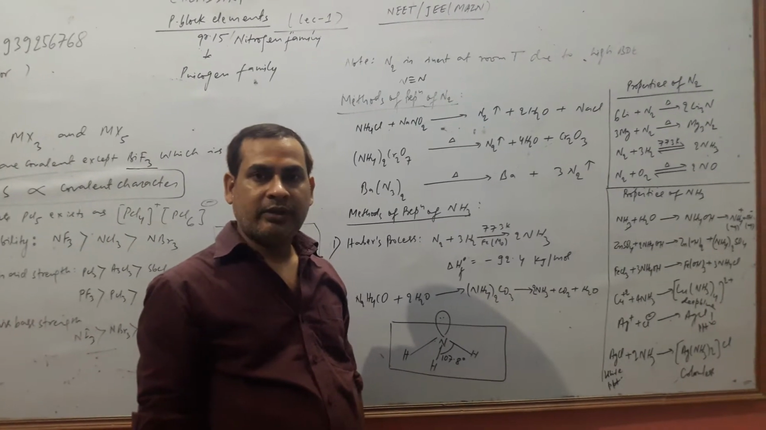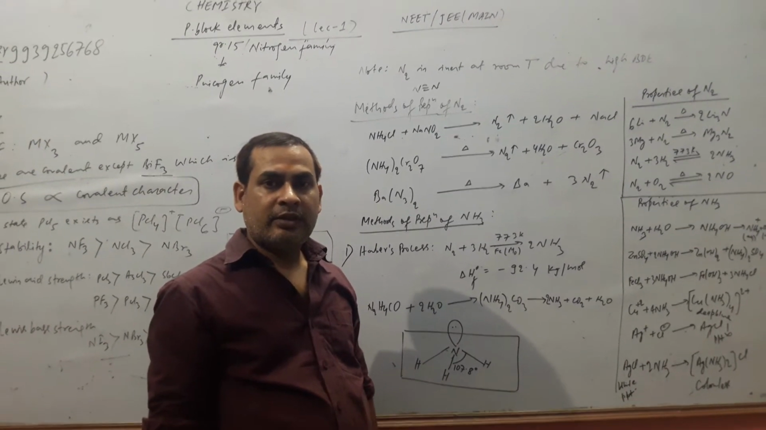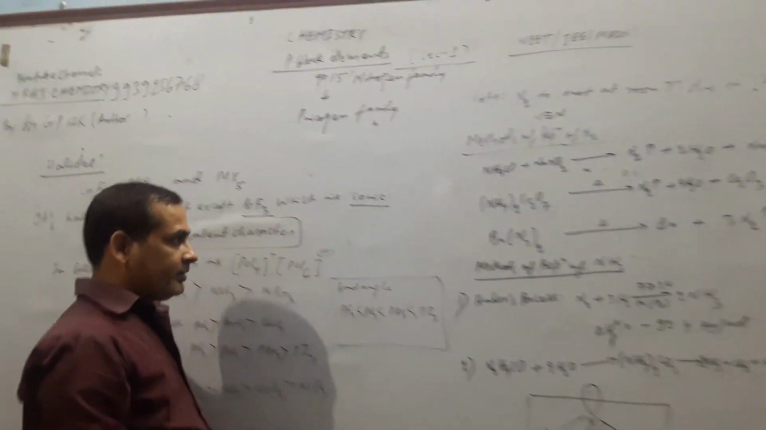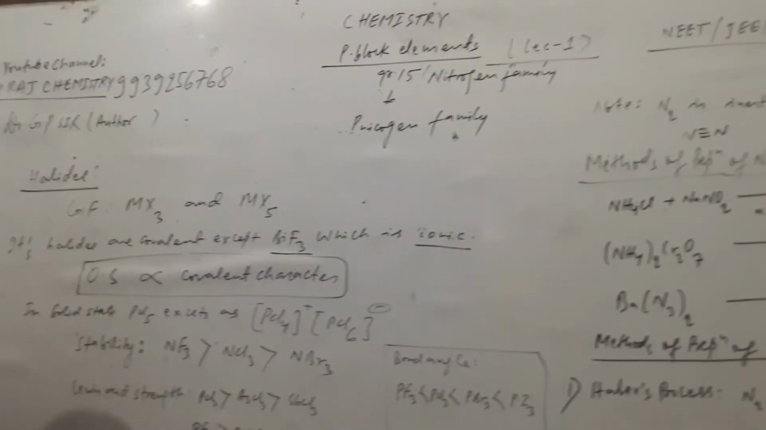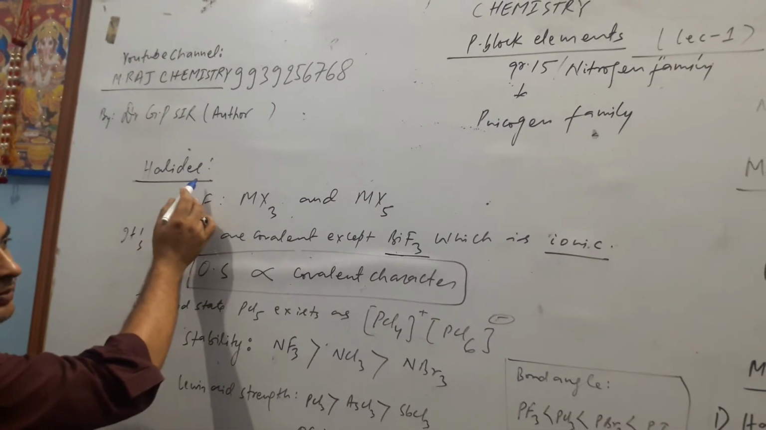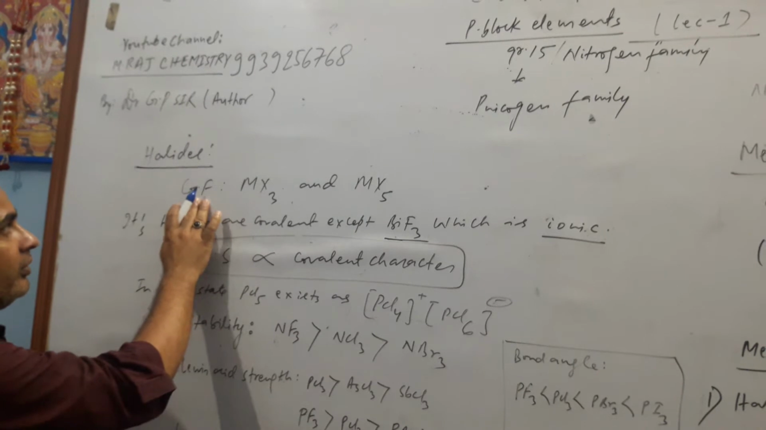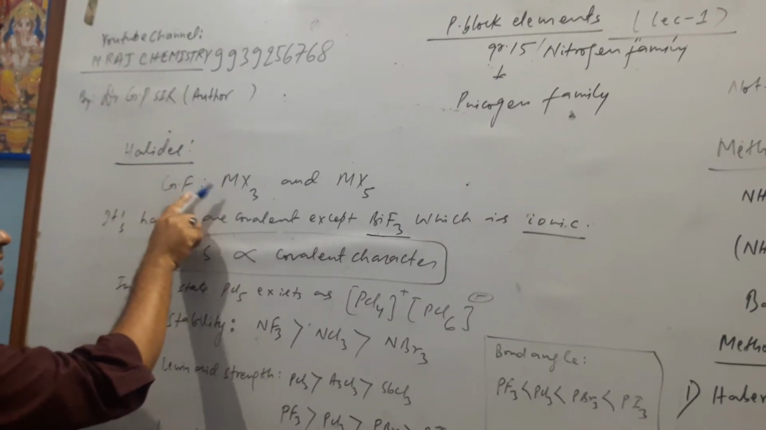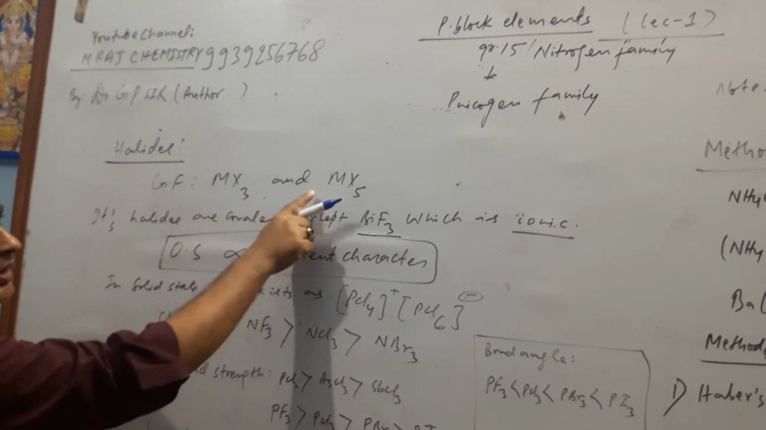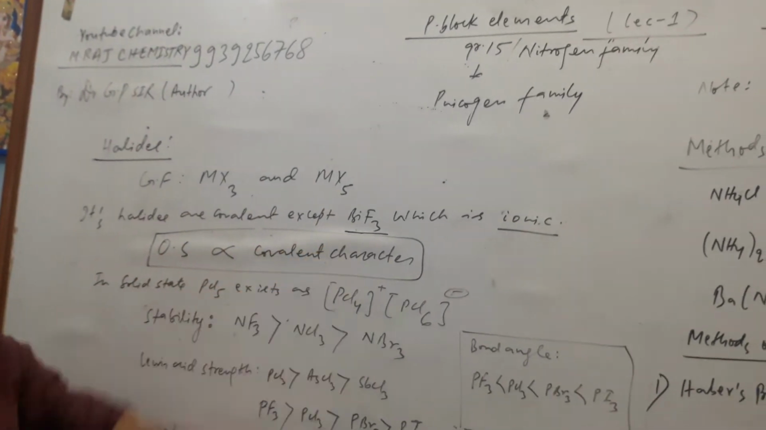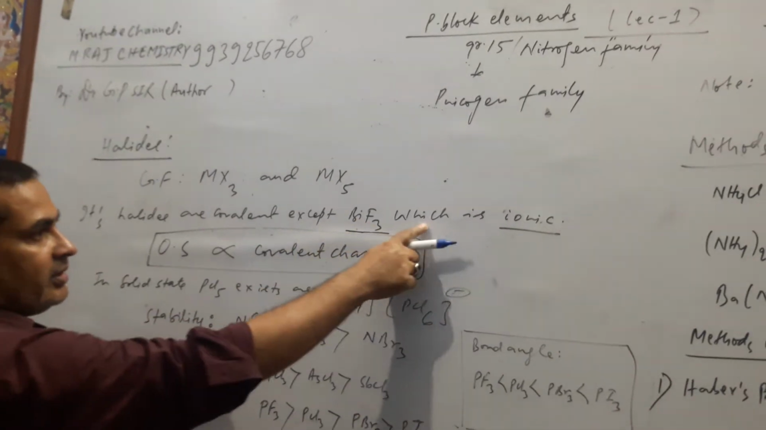Today I am going to explain p block elements. Let us study halides. One of the characteristics of group 15 is halides. The general formula of halides is MX3 and MX5, and these halides are covalent in nature except BiF3, which is ionic